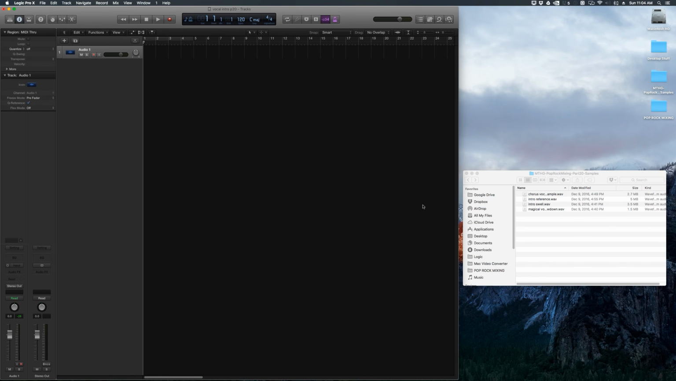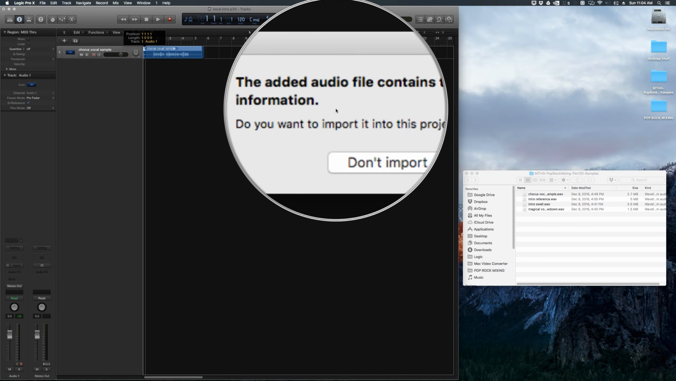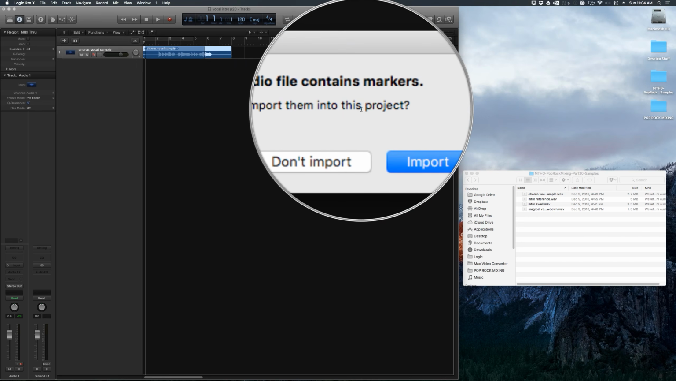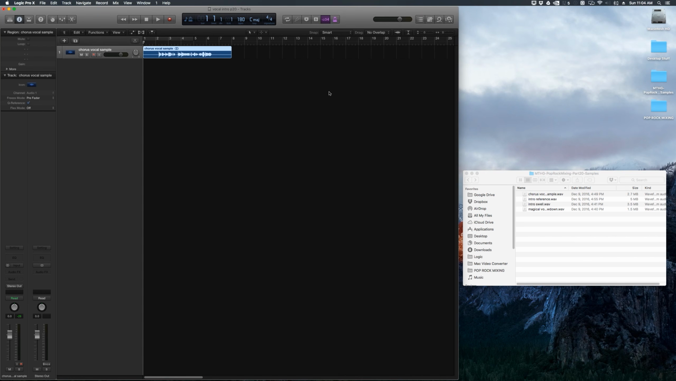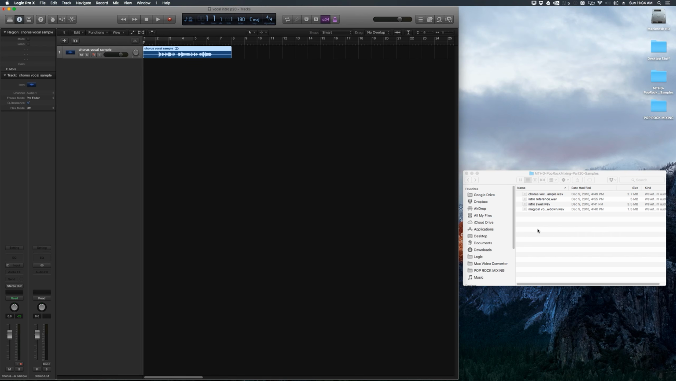So let's start dragging in our samples here. I'm just going to drag in my first one right up here. It's going to ask us, do we want to import tempo information? Yes, we want to do that because the original session was 180 BPM and Logic starts at 120. However, we do not want to import our markers, so I'll say don't import. And you can see it's automatically changed our tempo to 180 up here, so that's good.